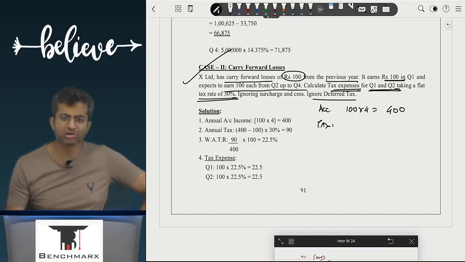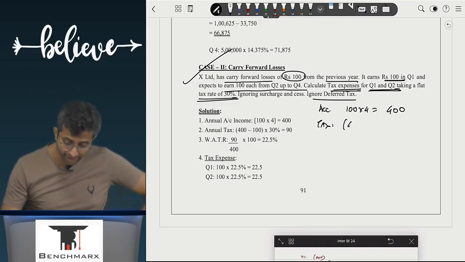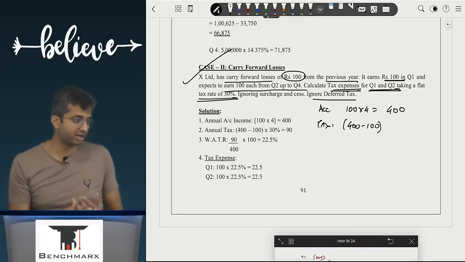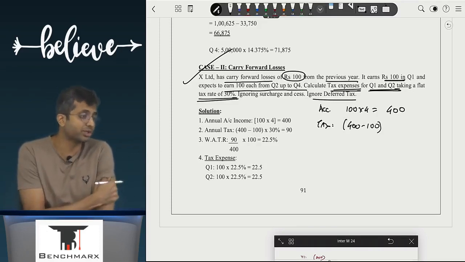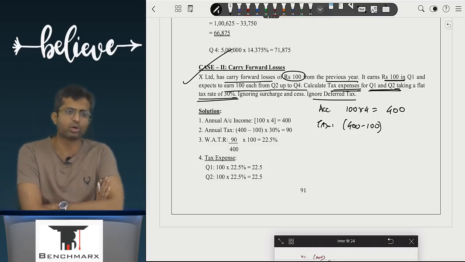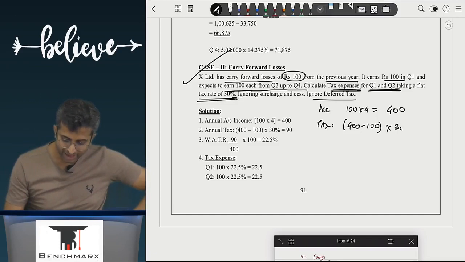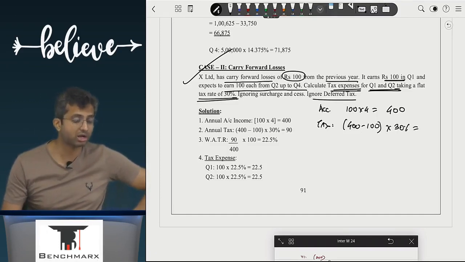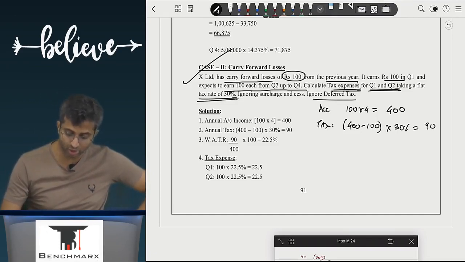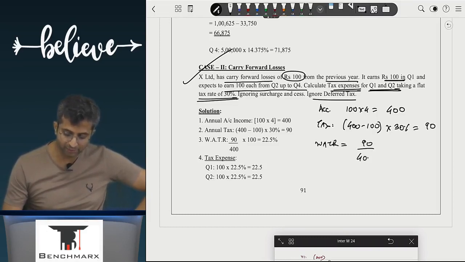Will it be 400 into 30%? No. Why no? There is a carry forward loss. And hence, like we said, if there is a carry forward loss, in the current entire year I earned 400, but there was a carry forward loss of 100 of the last year. And hence I will pay tax only on 300 into 30%, that comes to what? 90. And hence your weighted average tax rate would be 90 divided by 400 comes to